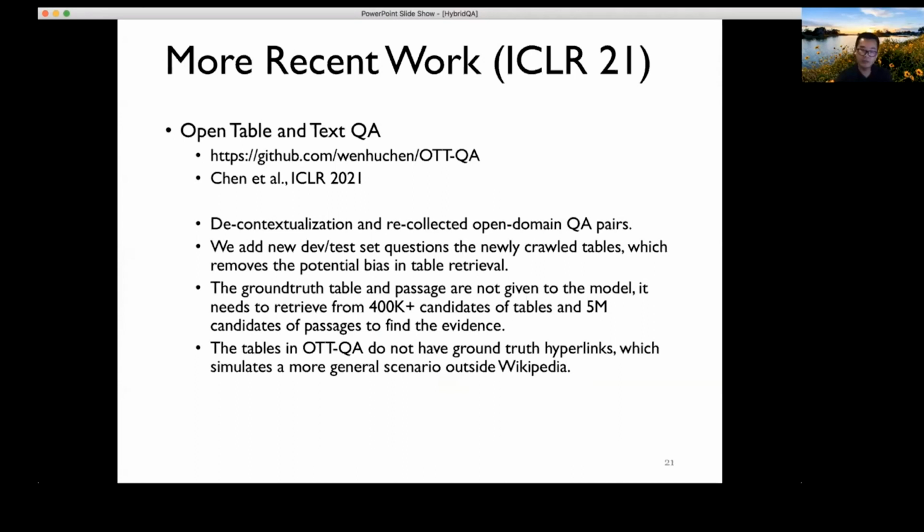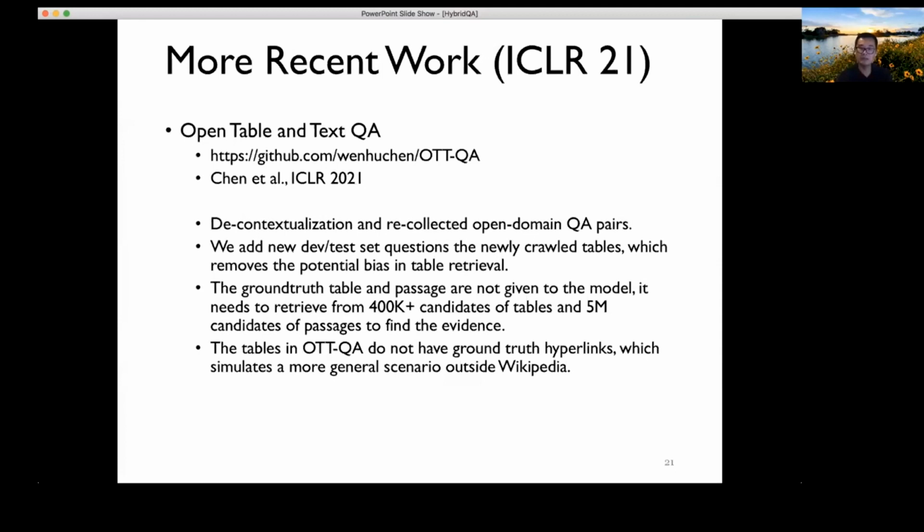So if you think about HybridQA as the reading comprehension version of this table and text QA task, then the open table and text QA, or OTT-QA, task is the open domain setting, meaning that we have to decontextualize the questions.